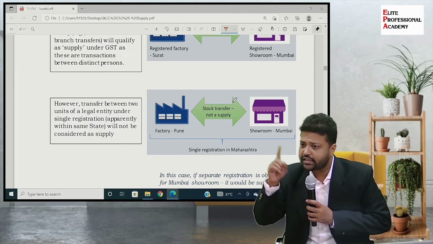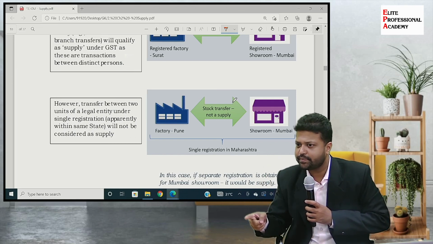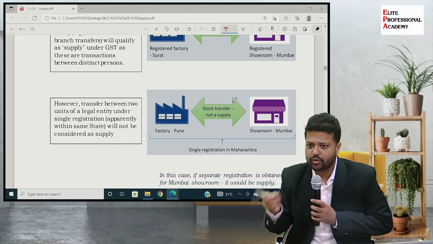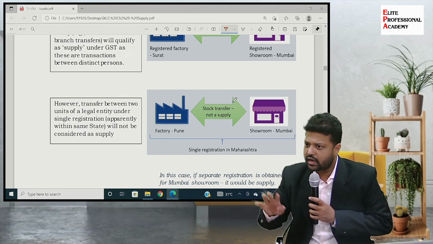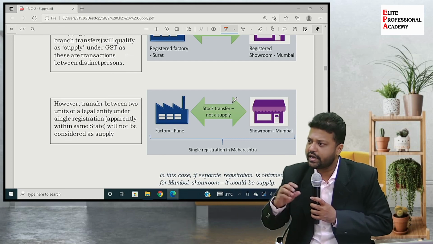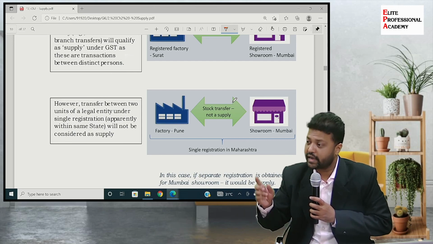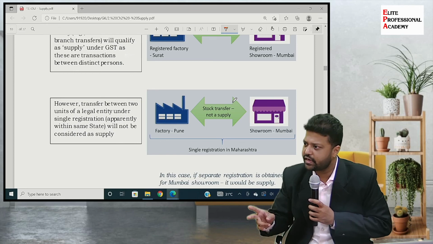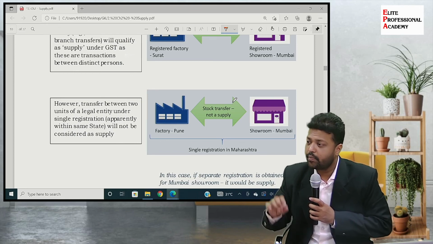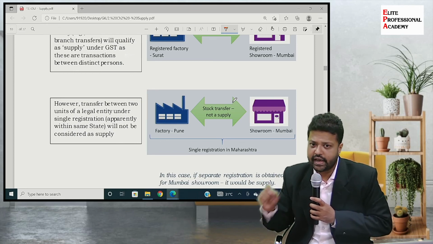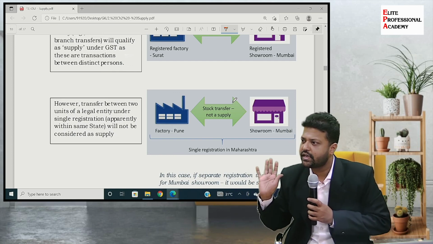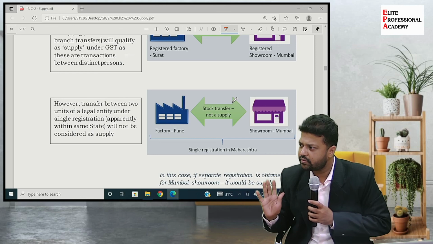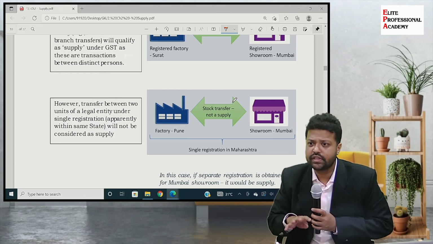If there is separate registration, it will be treated as a distinct person and a transaction between them, even without consideration, will be treated as supply. If each has a different registration number, then it will be supply. Clear? Revise all these 4 examples.